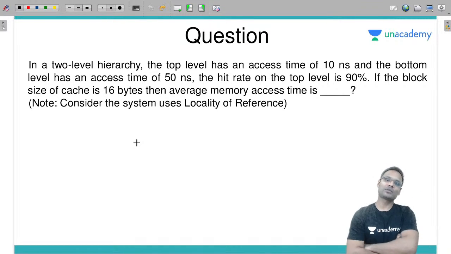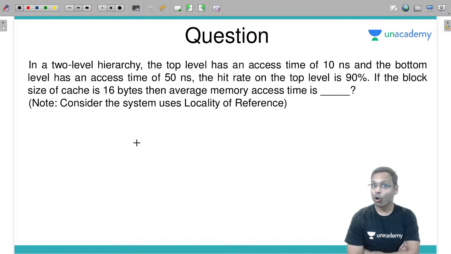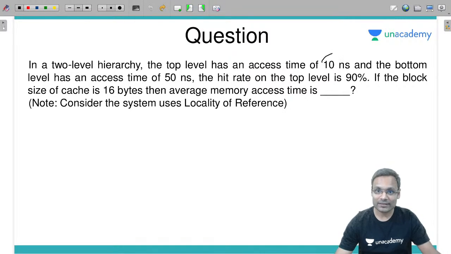Which memory system is close to CPU? Cache or main memory? Of course cache. So this is nothing but the cache memory access time, T_CM. And bottom level memory means the memory which is away from the CPU, which is main memory.